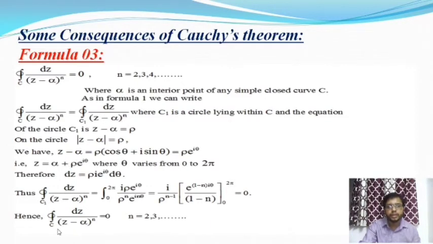Consequently, integration over C of dz by (z minus alpha) whole to the power n is equal to 0 for n equal to 2, 3, 4, up to infinity.